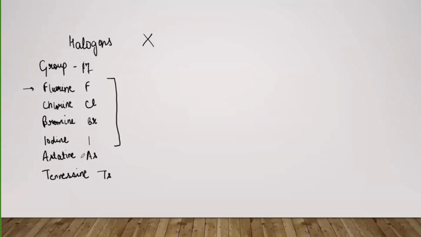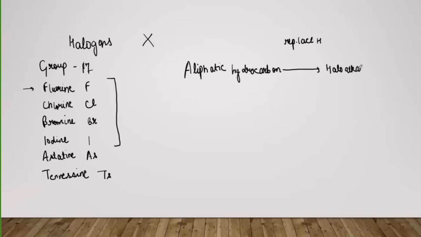Now, what are haloalkanes and haloarenes? What we learned about hydrocarbons is this: if it is an aliphatic hydrocarbon, that is, an open chain compound, and we replace H with a halogen, we get haloalkanes. These haloalkanes are also called alkyl halides.